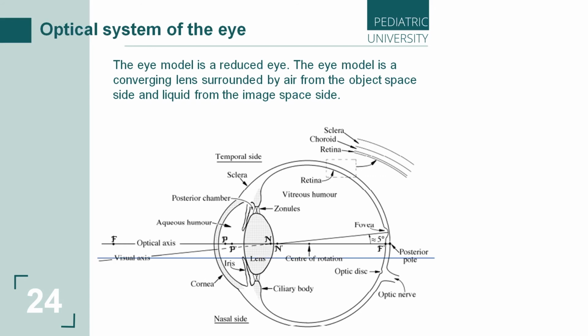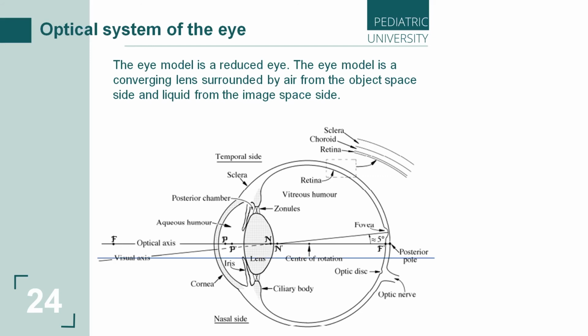Let's imagine a model of our eye. Eye model is a reduced eye. What is a reduced eye? A model of a visual system which is a collecting lens equivalent in its refractive properties to the optical system of the eye. The thin lens formula is a mathematical description of this model.